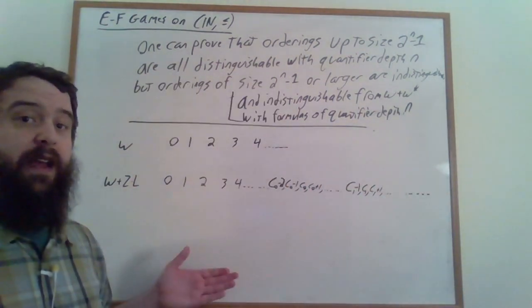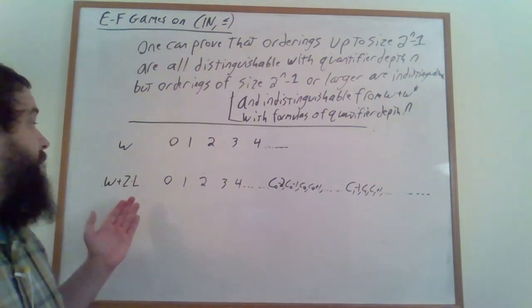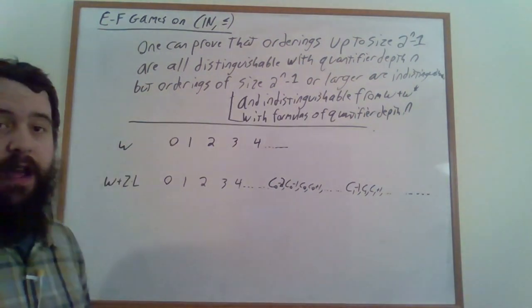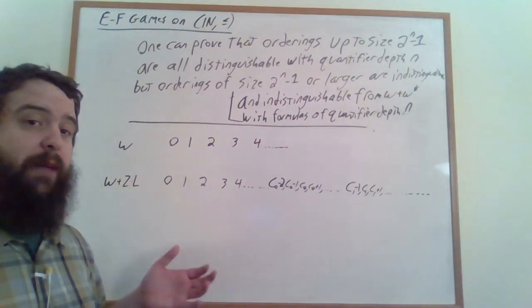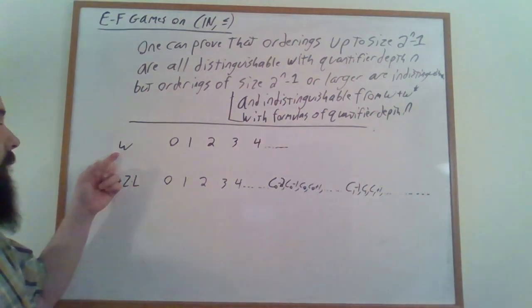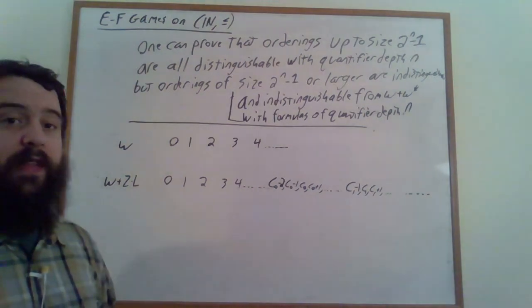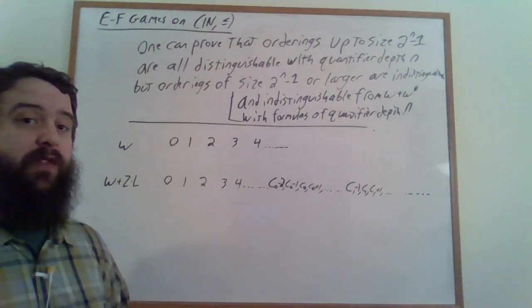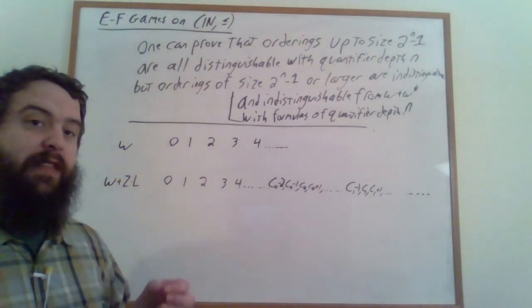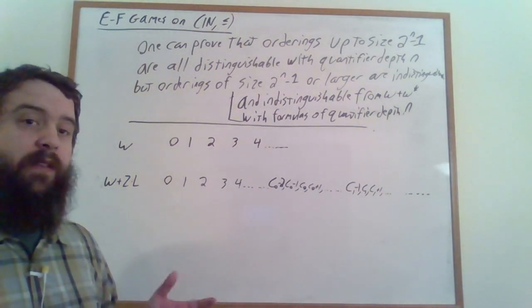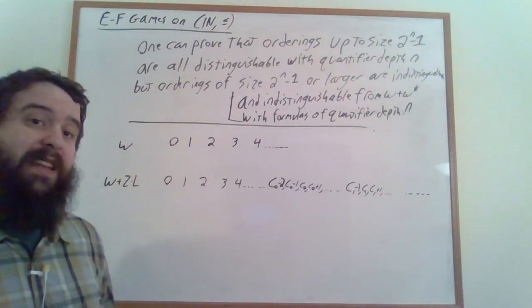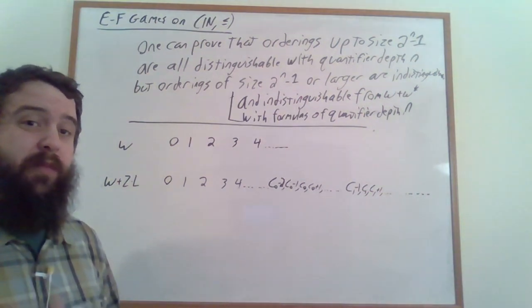So let's play an Ehrenfeucht-Fraïssé game between a particular woozle and the natural numbers. My claim is that if we're playing the EF game of length n between the natural numbers and a woozle, then Duplicator has a winning strategy. They have a strategy that will allow them to survive for n turns. What does this strategy look like? Well, it depends on where Spoiler plays.